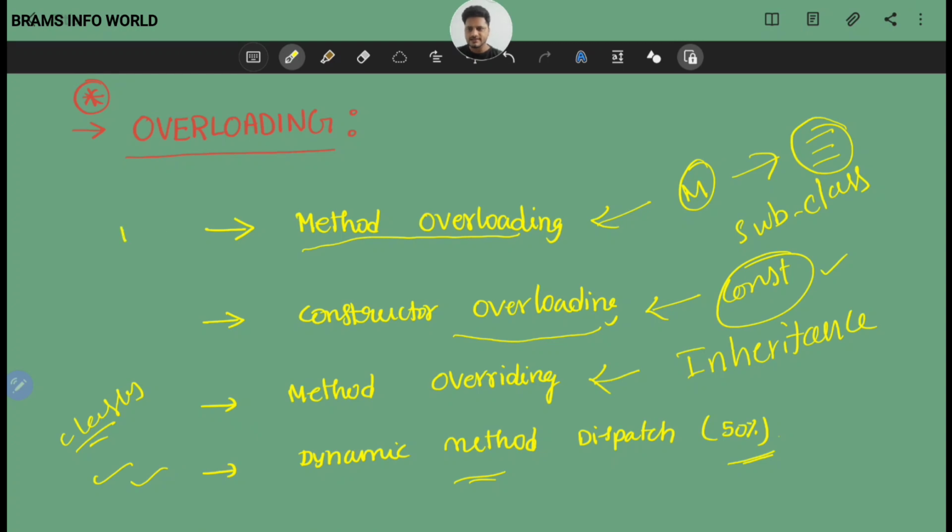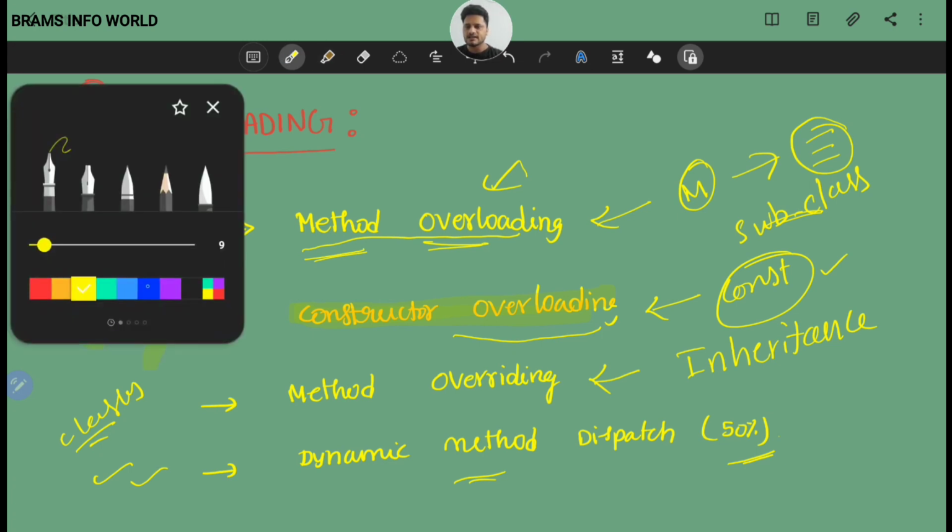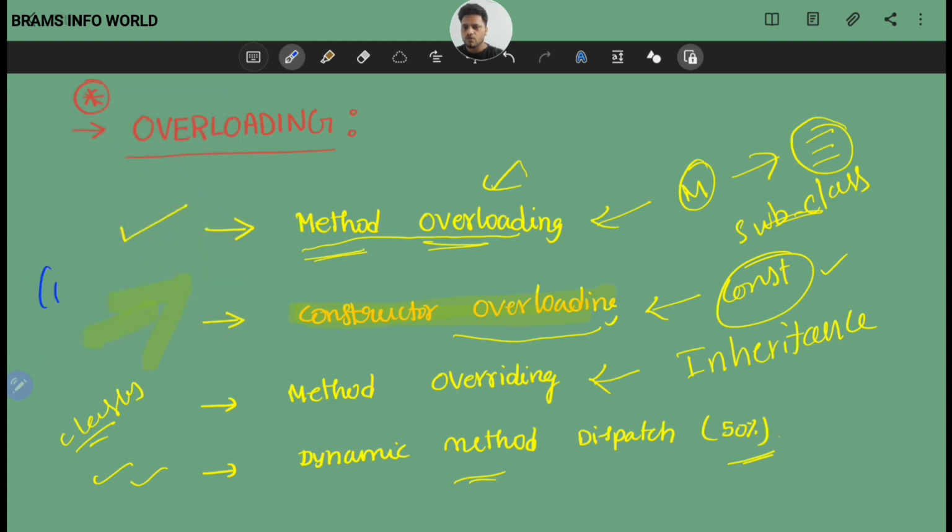See, this concept is completed. So we know what is a method and how to overload the method in a subclass. So let us move to the next topic, constructor overloading. For constructor overloading, we must know what is a constructor, what are the types of constructors, and how a constructor is used in a Java program.